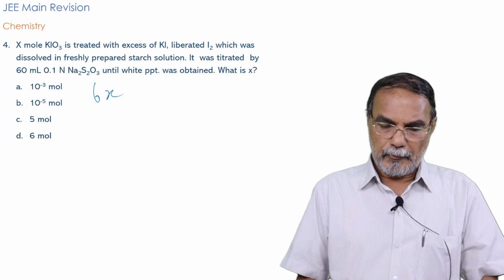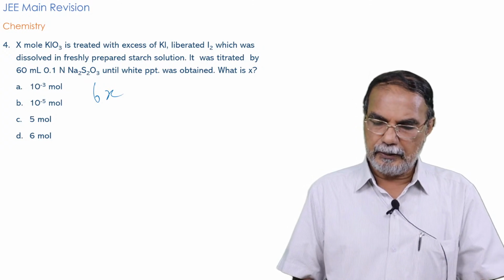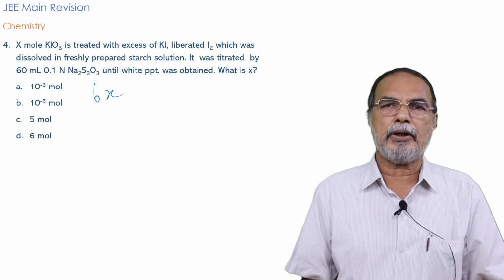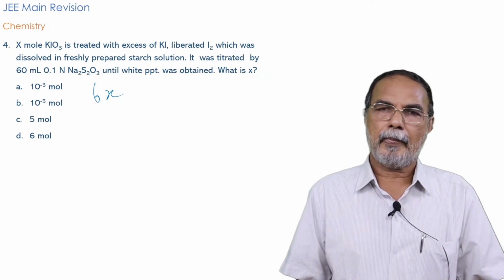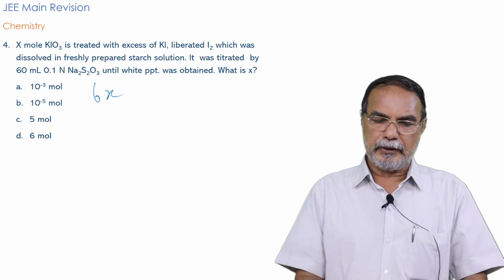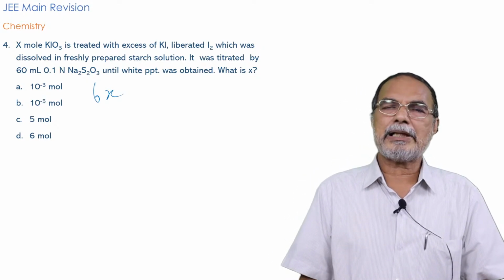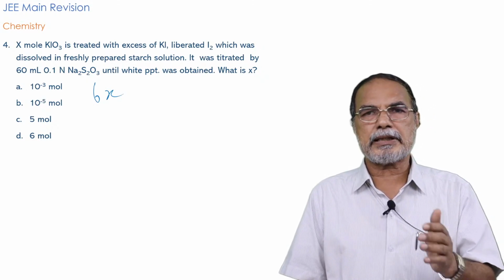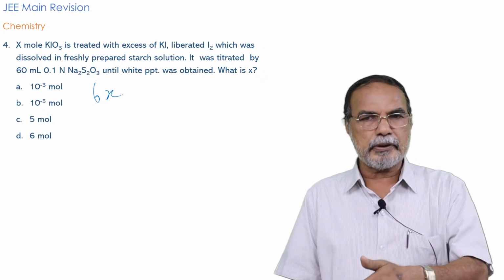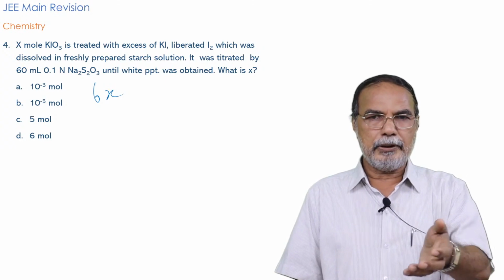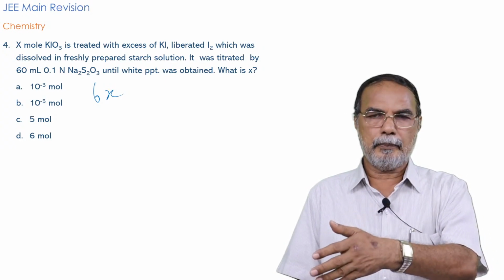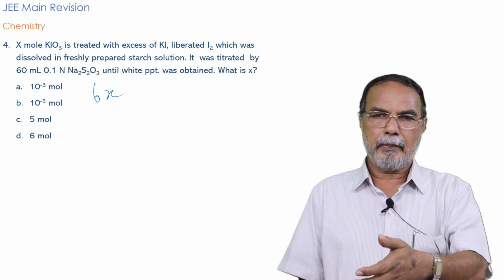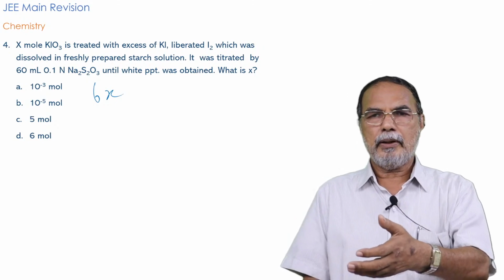Now, this much sodium thiosulfate is the thiosulfate that is present in 60 ml of 0.1 normal sodium thiosulfate. Remember that for sodium thiosulfate, the normality will be the same as molarity, because the equivalent mass of sodium thiosulfate is the same as its molecular mass, which follows from the previous equation: 2Na2S2O3 plus I2. So 2Na2S2O3 require 2 equivalents of iodine, so 1 Na2S2O3 requires 1 equivalent of iodine.